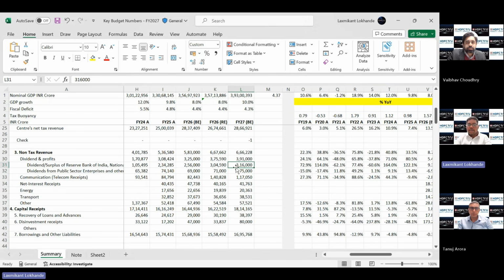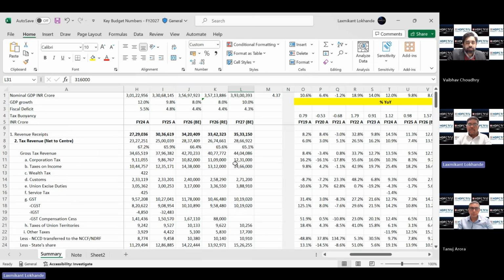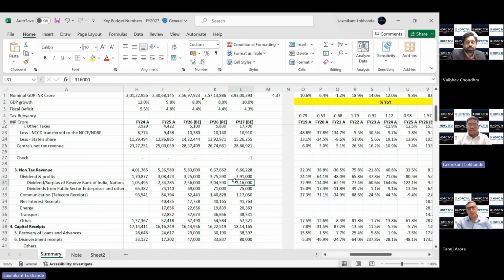And in the context that we are seeing a subdued nominal GDP growth, and as a fallout of that, we are seeing lower tax revenues, these kind of revenues in the form of dividend from RBI and dividend from PSUs provide a cushion to the overall revenue side of the government.